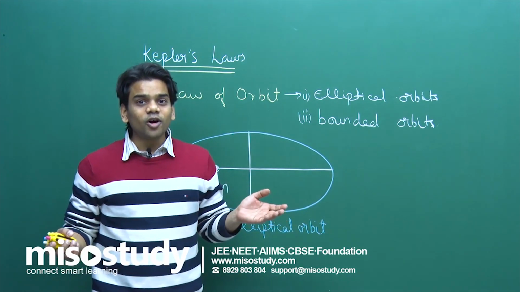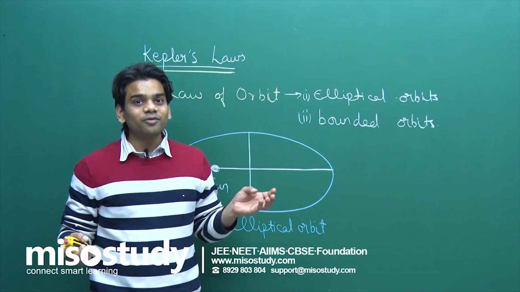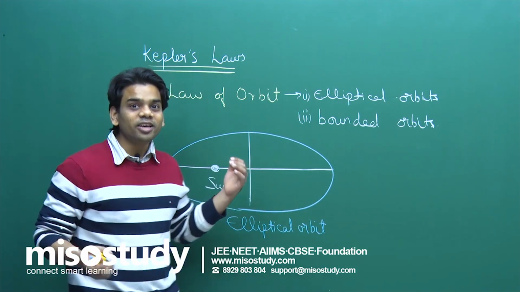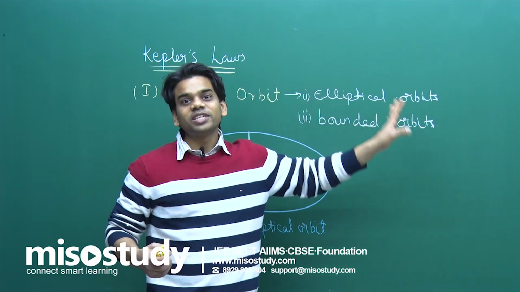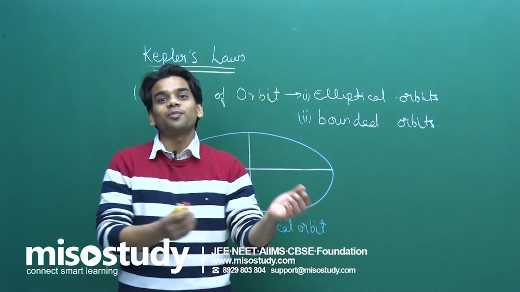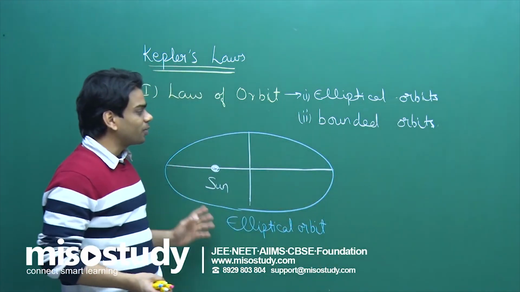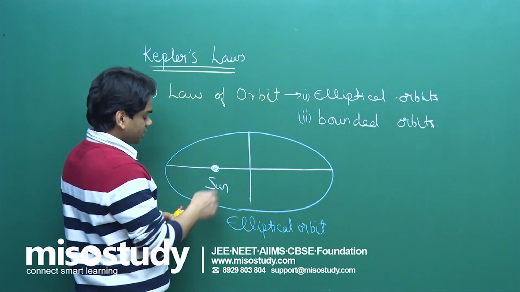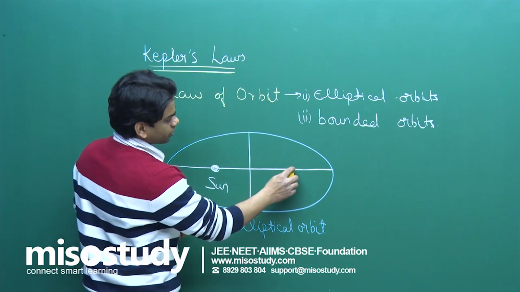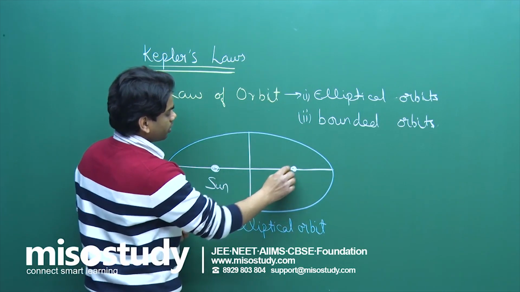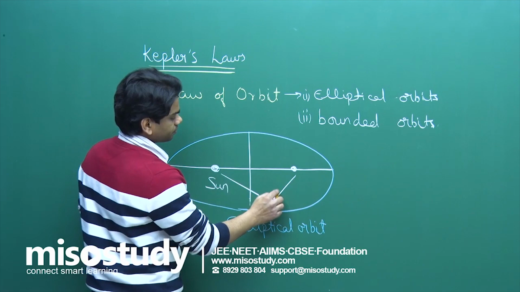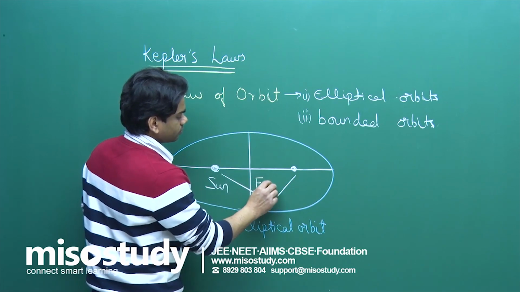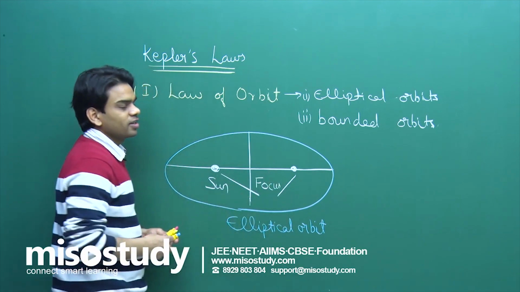If the energy was positive, then the planet would be in such a state that it could leave the orbit and fly off. But we generally don't find this situation. The planets remain in these elliptical orbits and move here. Now, the sun is at one focus, and I'm drawing the other focus here also. So we have two foci. These are the foci of an ellipse.